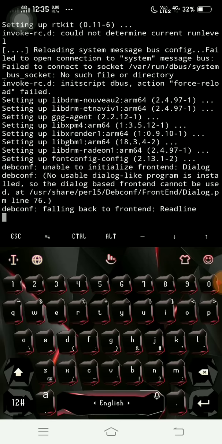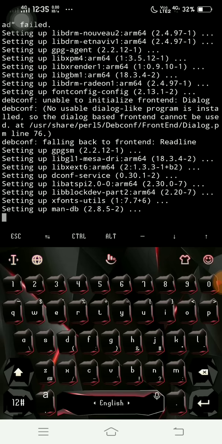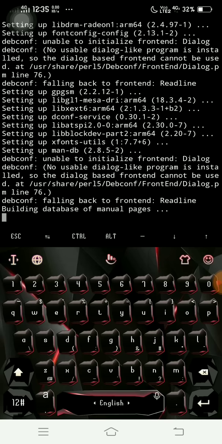Invoke-rc.d reload failed. Okay, so it's falling back to the frontend and reading lines. Building database of manual pages.